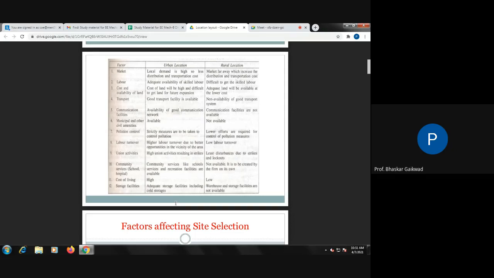Normally these are very important in urban areas. Compared to labor, labor turnover and union activity have more chances in urban areas. Then community services like school and hospital, cost of living, and storage facility. So these 12 points are important while selecting the place for an industry location. Let us go step by step through each factor while selecting an industry.